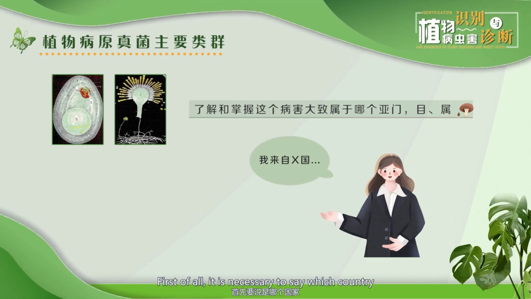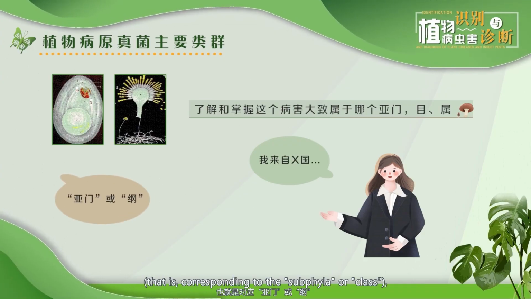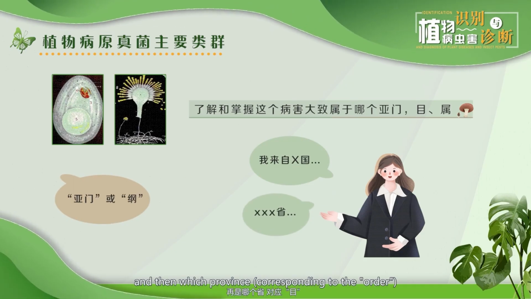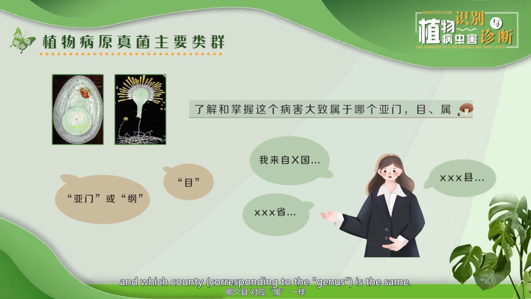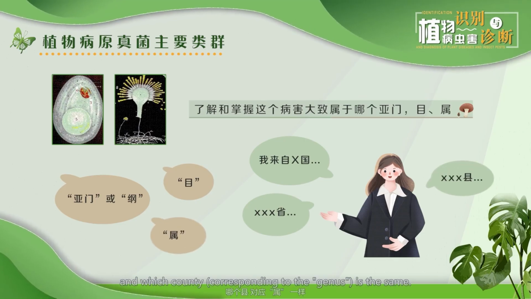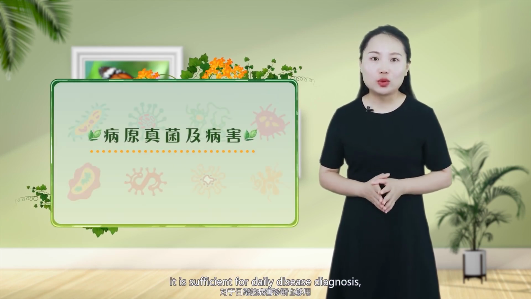First, we say which country, corresponding to the subphylum or class, then which province, corresponding to the order, and which county, corresponding to the genus. In general, understanding it to here is sufficient for daily disease diagnosis.